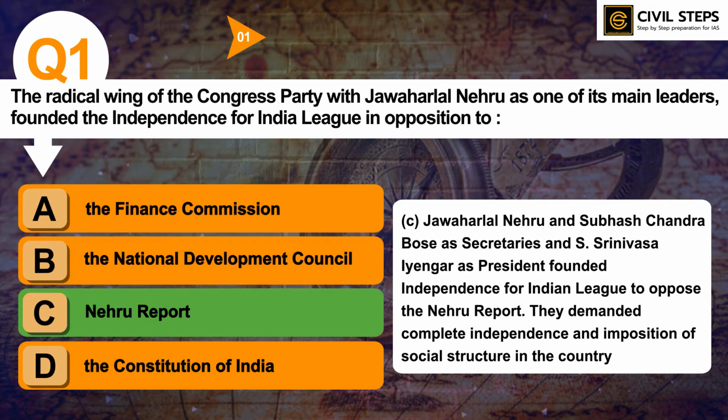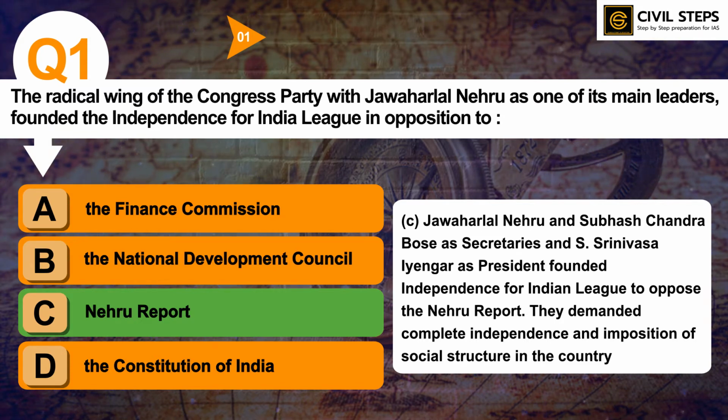Why Gandhiji and Jawaharlal Nehru and Subhash Chandra Bose opposed the Nehru Report. You should know about all these reports and the background of this party, and you should also know the objectives of this party, that is, the Independence for India League.